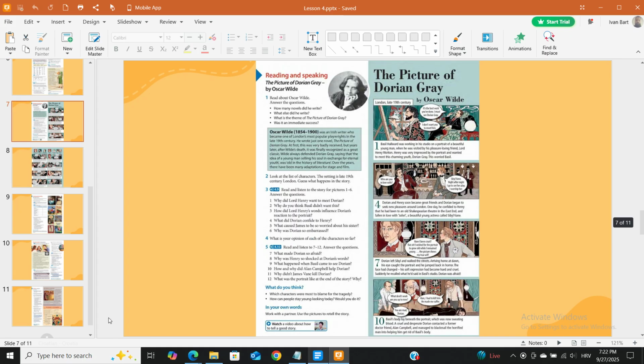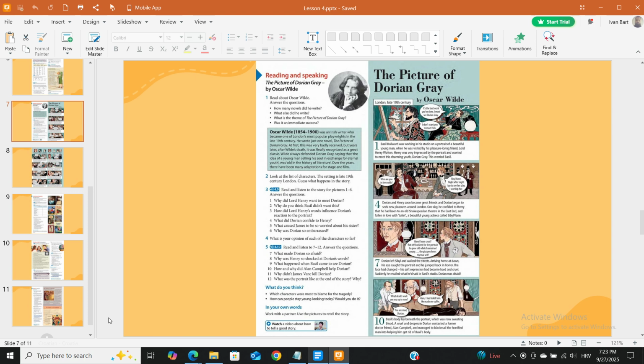Reading and speaking. The Picture of Dorian Gray by Oscar Wilde. 1. Read about Oscar Wilde. Answer the questions. How many novels did he write? What else did he write? What is the theme of The Picture of Dorian Gray? Was it an immediate success?